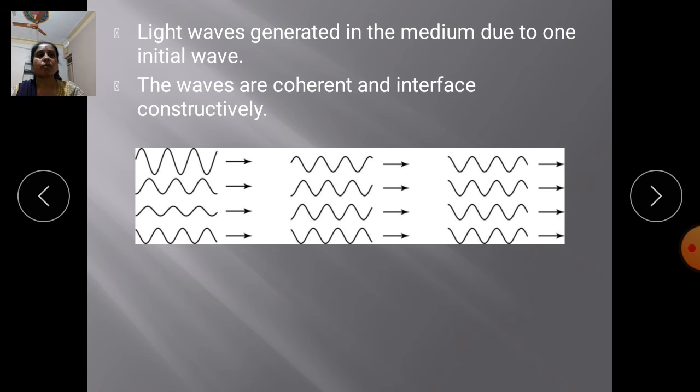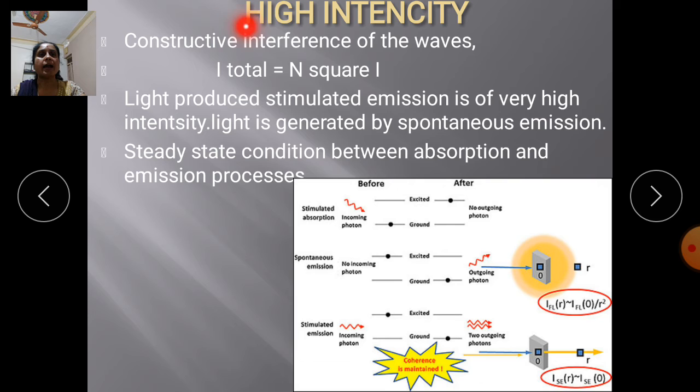The next property is high intensity. In this phenomenon, with constructive interference, a large number of waves are generated. The net intensity of the resultant light is proportional to the square of the number of atoms emitting light.